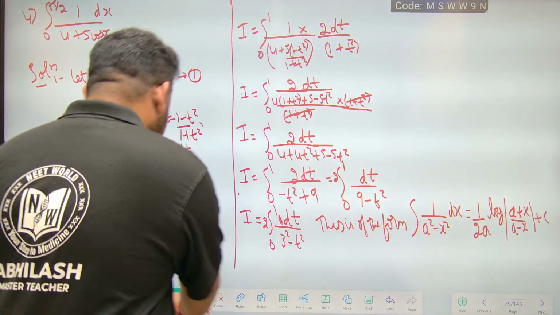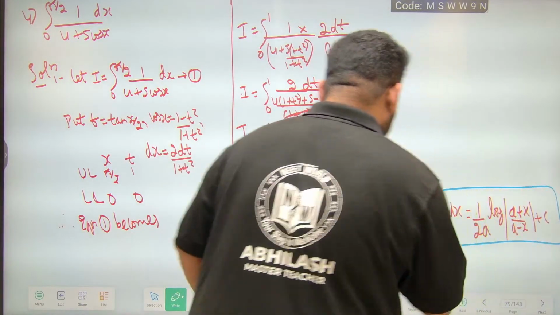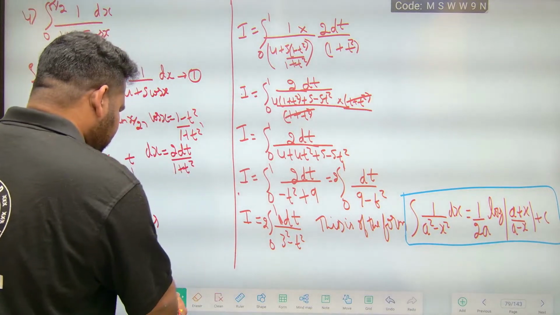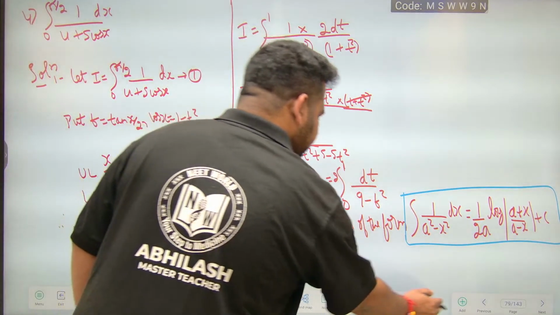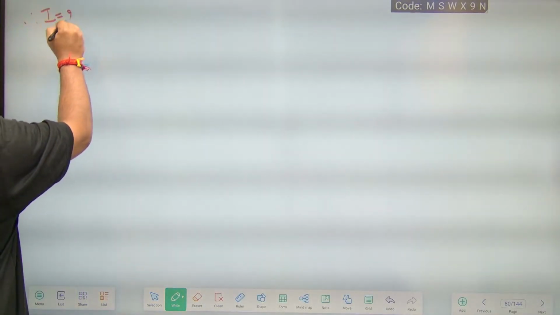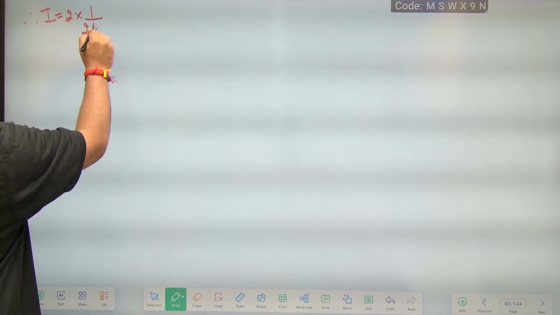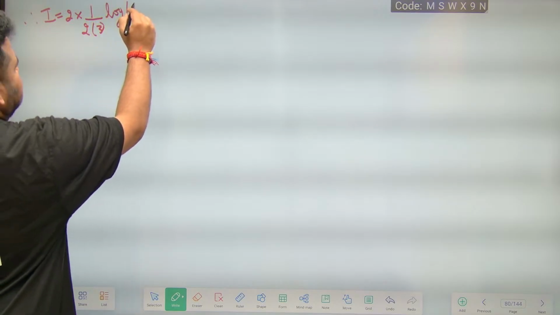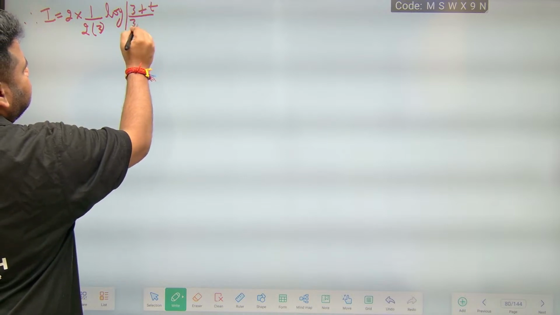You have to make a note of this form. Therefore, let me go to the next page. I is equal to 2 times 1 by 2a, where a is 3, log of a plus x by a minus x, that is 3 plus t divided by 3 minus t.